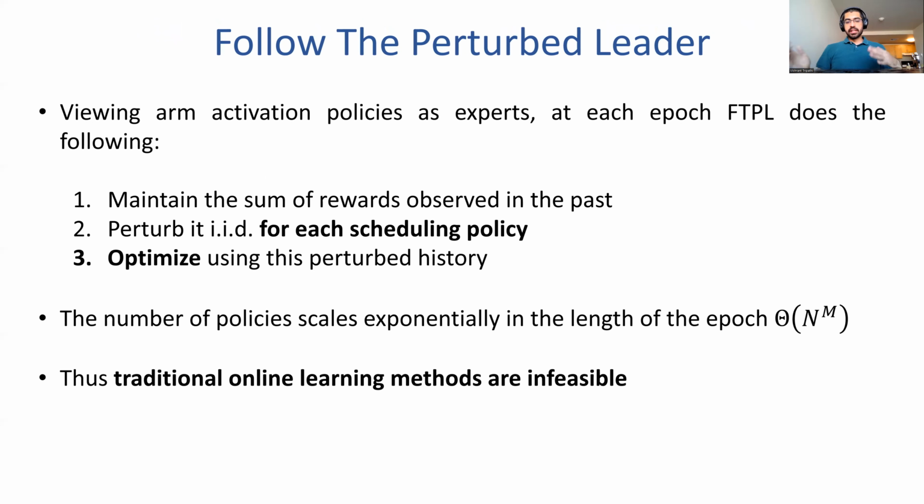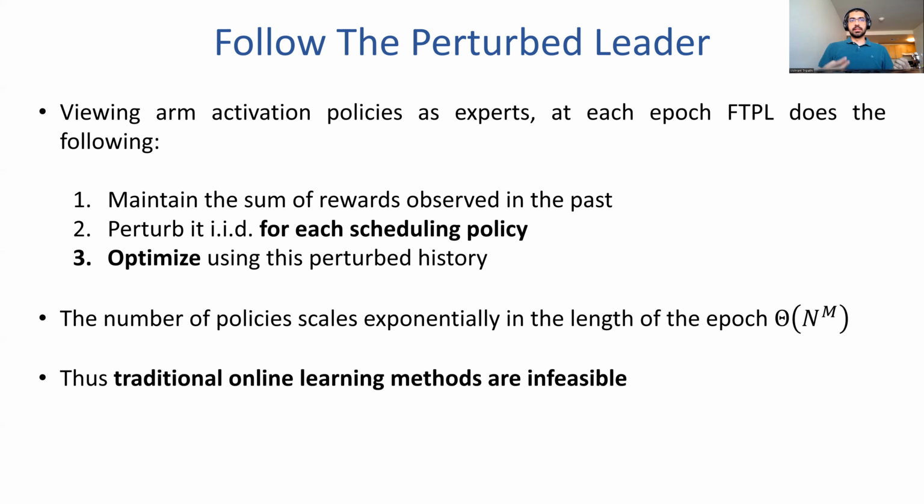So one way to naively solve this online learning problem is to consider something called Follow-the-Perturbed-Leader. This is a classical online learning algorithm proposed starting in the 1950s. And the way to apply Follow-the-Perturbed-Leader to this kind of problem would be to view arm activation policies as experts. At each episode, Follow-the-Perturbed-Leader would do the following. It would maintain the sum of the rewards observed in the past for all episodes. It will perturb these rewards IID for each scheduling policy, and then optimize across these scheduling policies for this perturbed history.